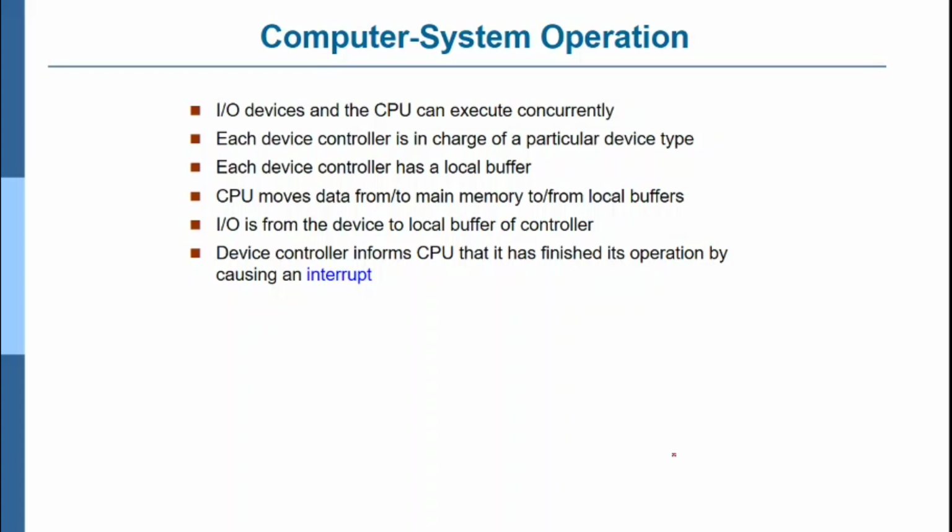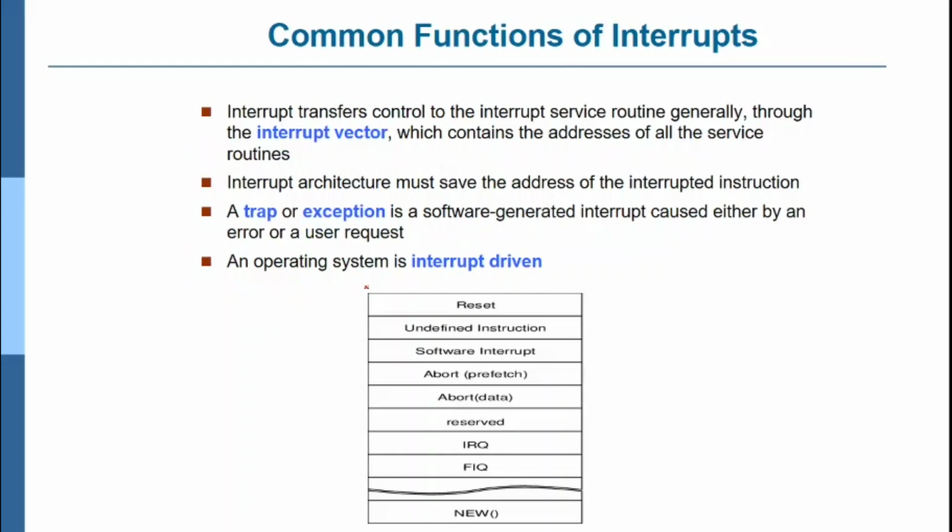Input/output is from the device to the local buffer of a controller, and the device controller informs the CPU that it has finished its operation by causing an interrupt. We'll see the interrupt in the next slide. An interrupt transfers control to the interrupt service routine, generally through the interrupt vector. You can see one example I have given here, the interrupt vector.